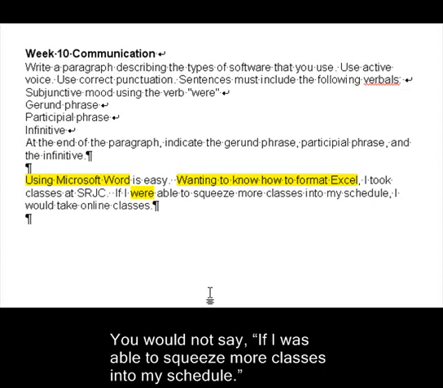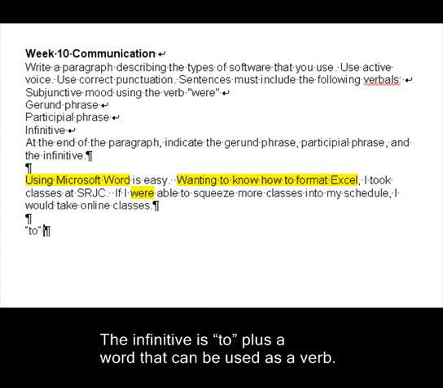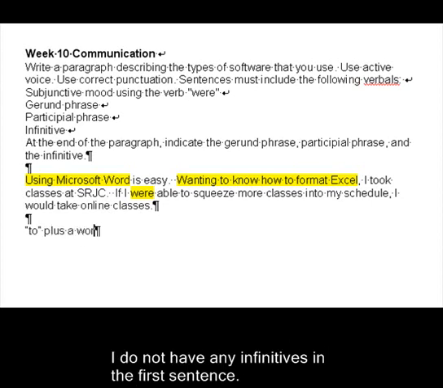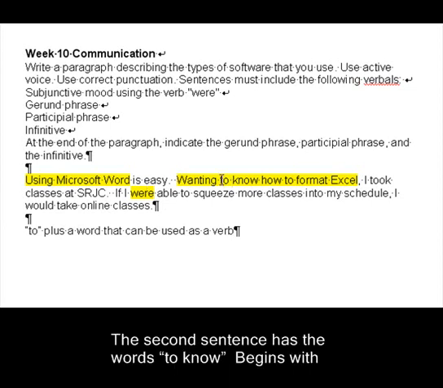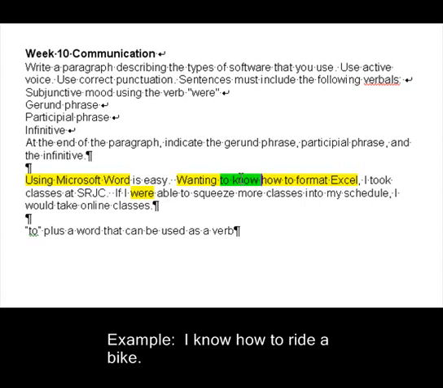The next thing you're supposed to look for is the infinitive. And the infinitive is the word to plus a word that can be used as a verb. So I look up here and I don't see anything in my first sentence, but I see to know here. So it begins with to, followed by a know. I know how to ride a bike. So that is a word that could be used as a verb.